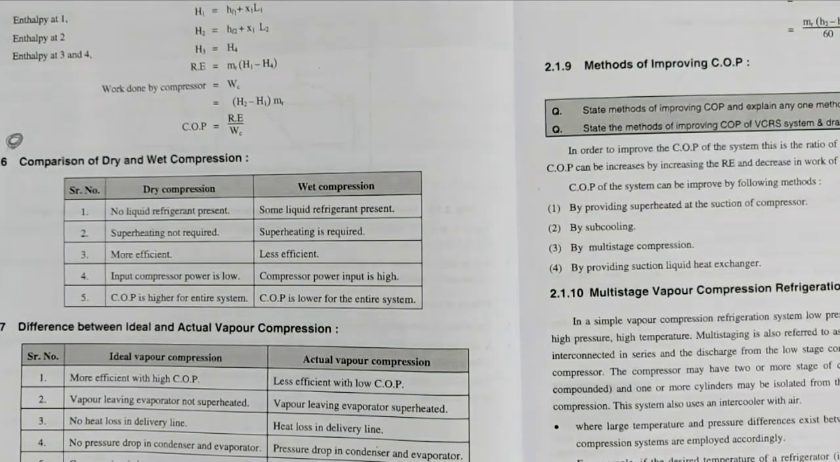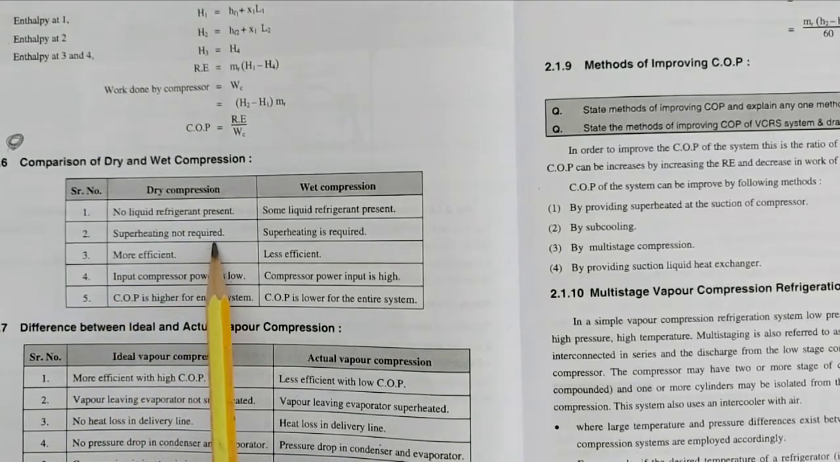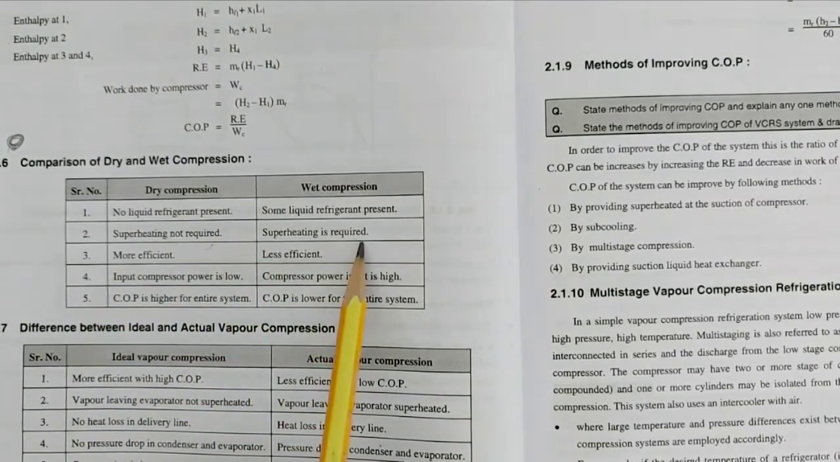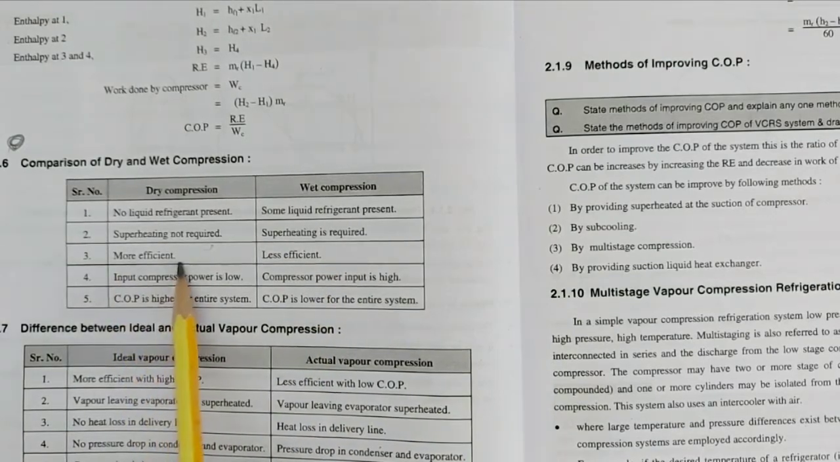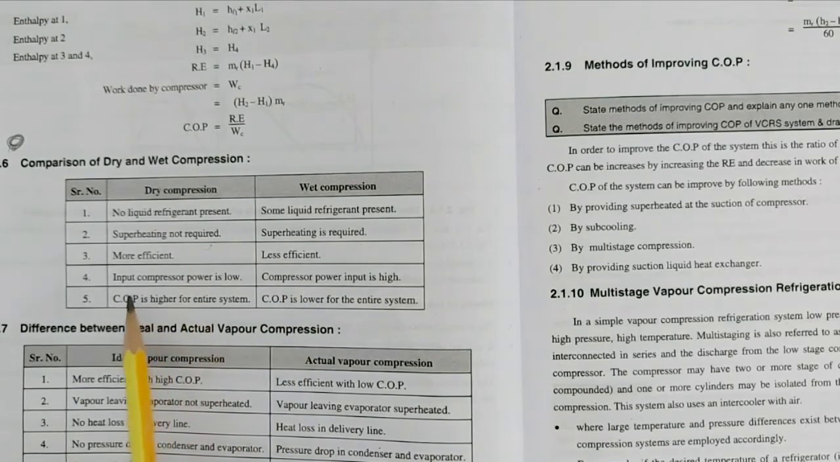Today we will see the comparison of dry and wet compression. In dry compression, no liquid refrigerant is present, and in wet compression, some liquid refrigerant is present. Superheating is not required in wet compression. In dry compression, superheating is required. Dry compression is more efficient; wet compression is less efficient.